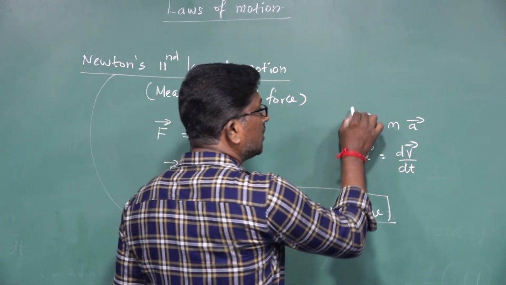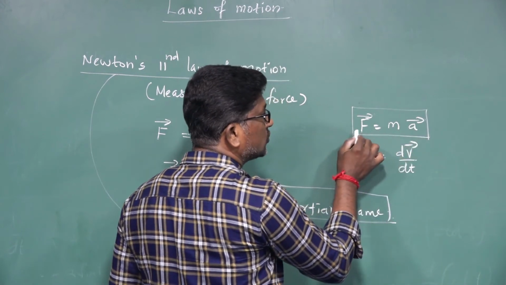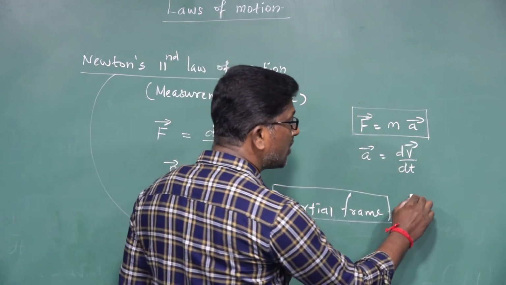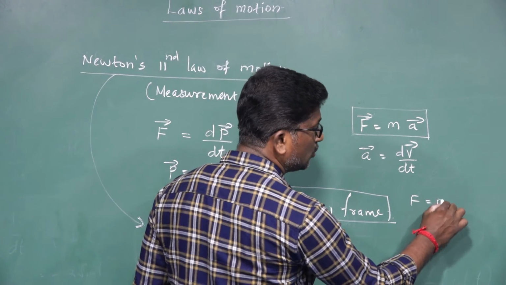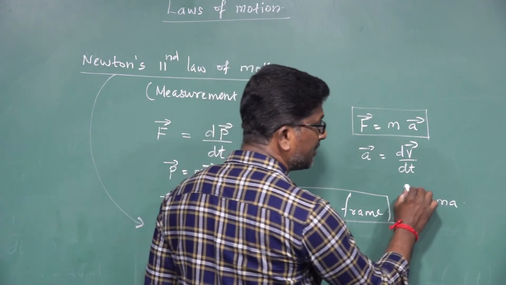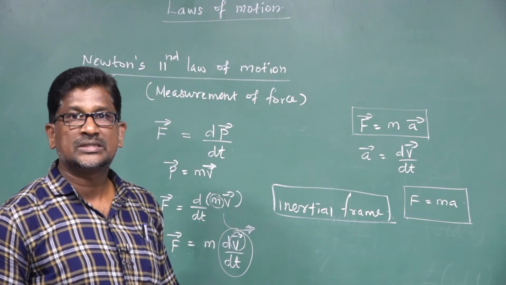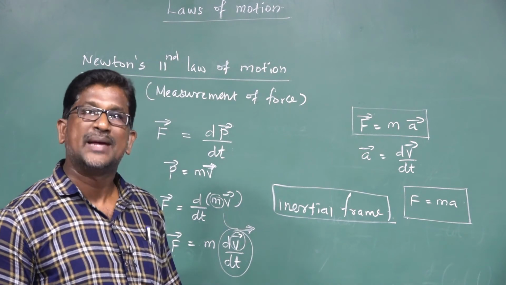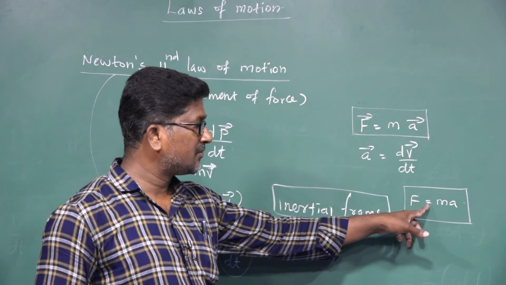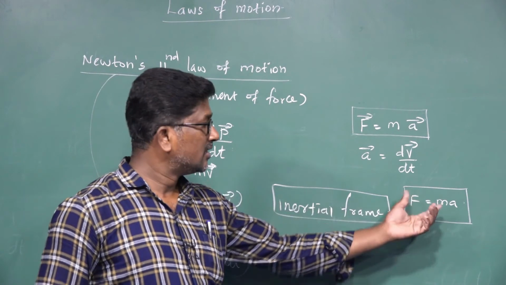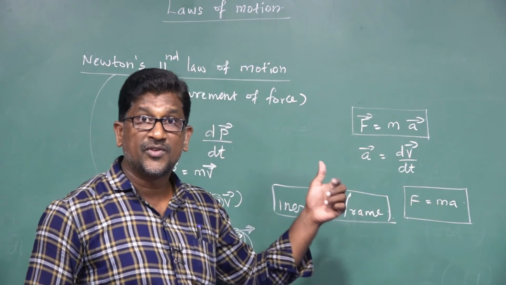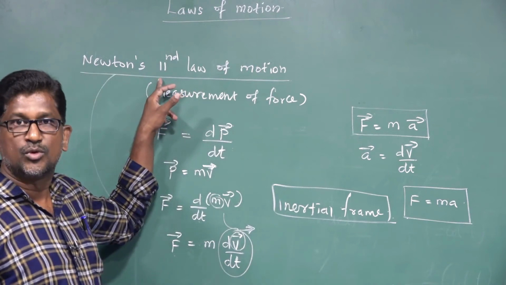So this is the vector form of a force. The magnitude form of a force is F is equal to m into a, right? The magnitude of the force acting on a body can be calculated by using the formula F is equal to m into a. So this equation is derived from where? From Newton's second law of motion, right?